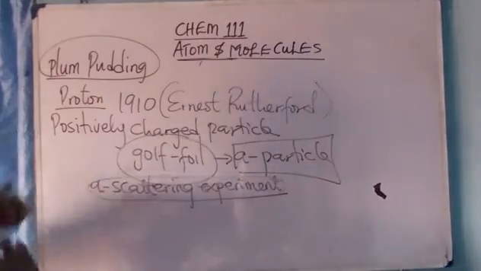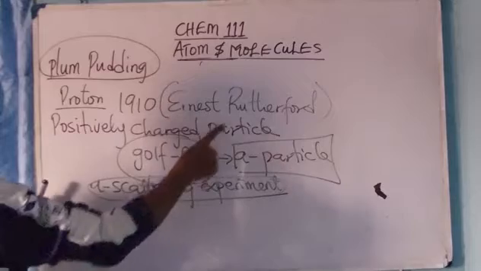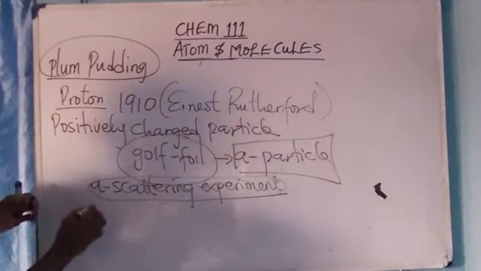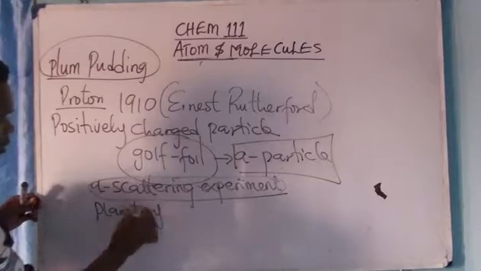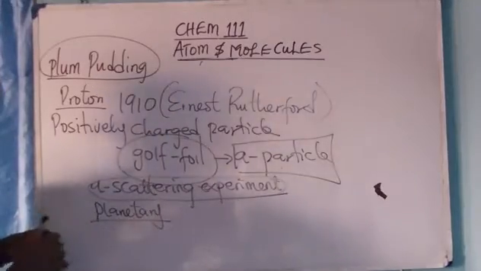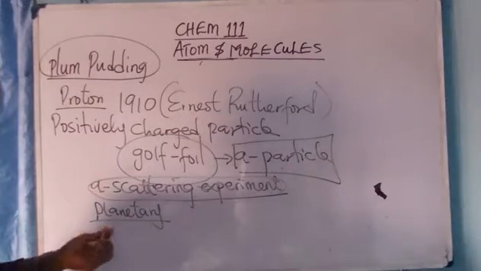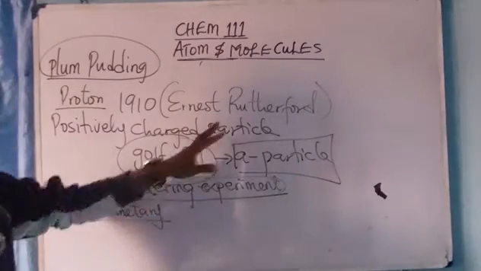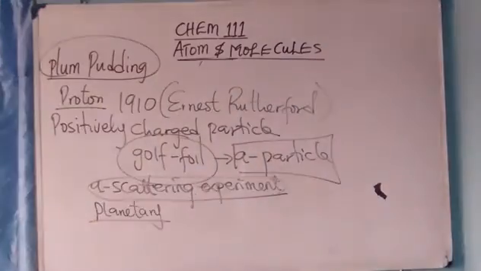Now, if J.J. Thomson's atomic model is called plum pudding, then Ernest Rutherford's atomic model is called planetary. It's called planetary because the electron is found revolving round the nucleus. Planetary atomic model is to Rutherford, then plum pudding is to J.J. Thomson. Take note of that.